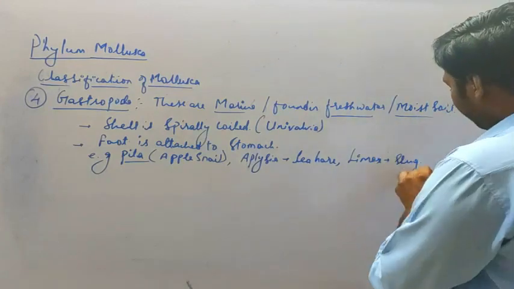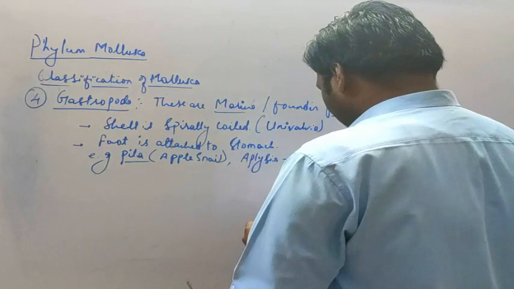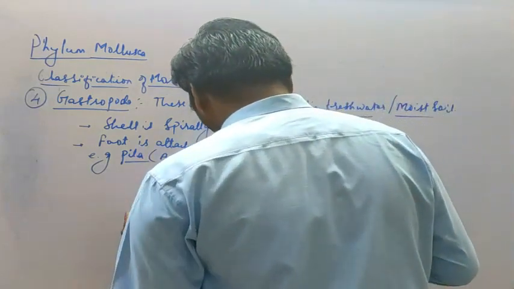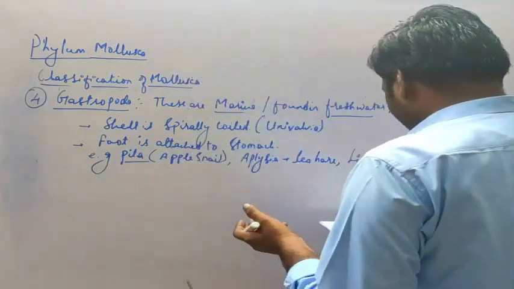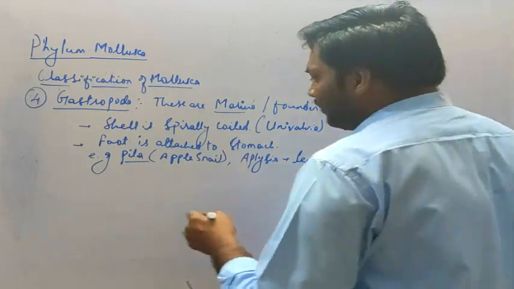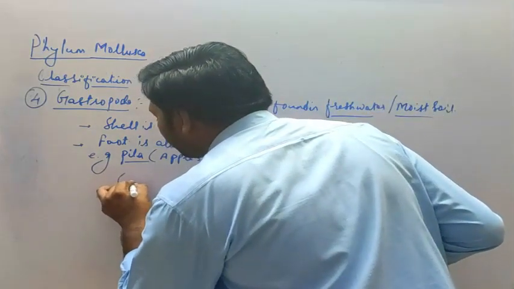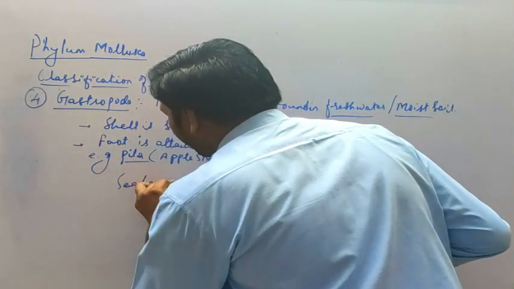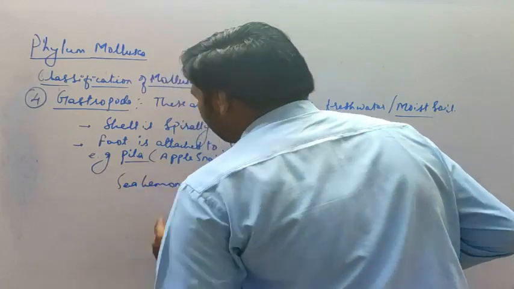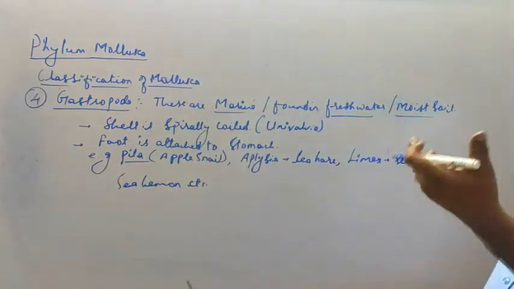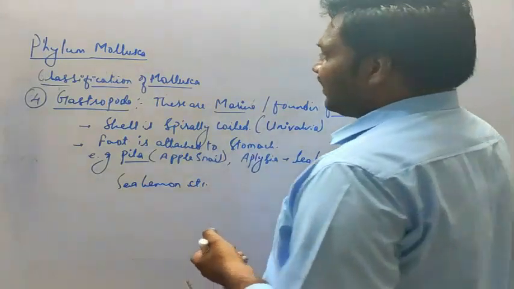Then again so many examples are there, like sea lemon, etc. So these are some examples which can be seen under class Gastropoda.